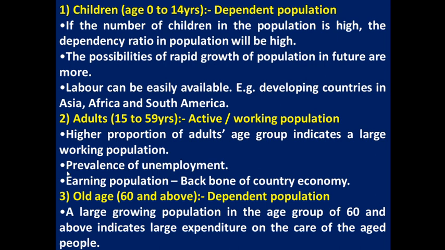So if the working population age group, the adults, is very high, the prevalence of unemployment problem may rise in the future. Prevalence of unemployment means that if the adult age group is very large and the employment opportunities are fewer in number, they may face some unemployment problem in that particular region or country. There is a mismatch between employment opportunities and the people who are seeking employment,